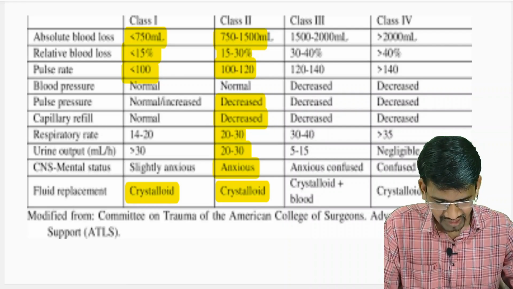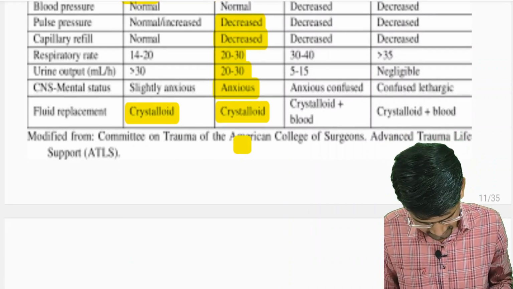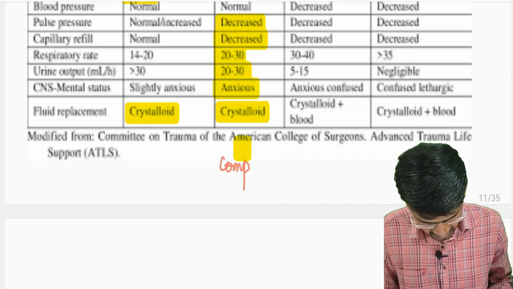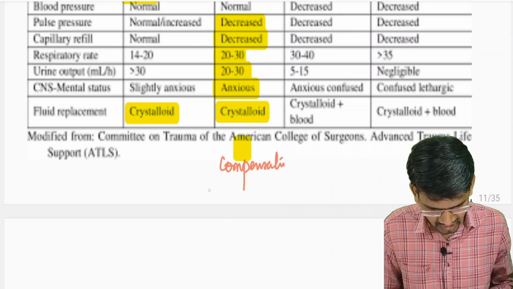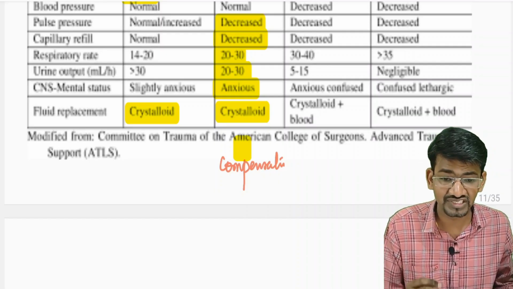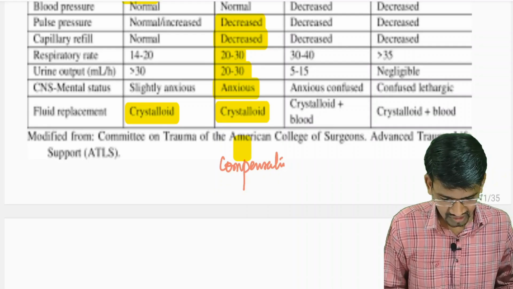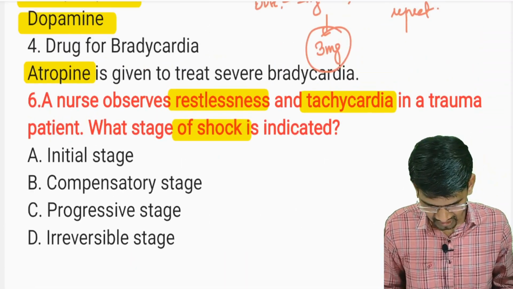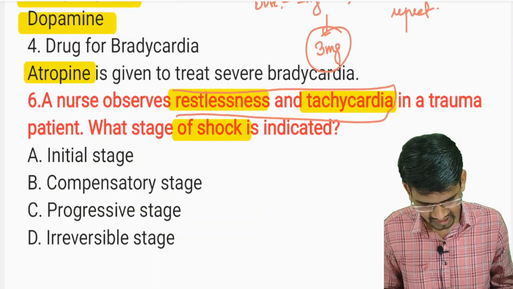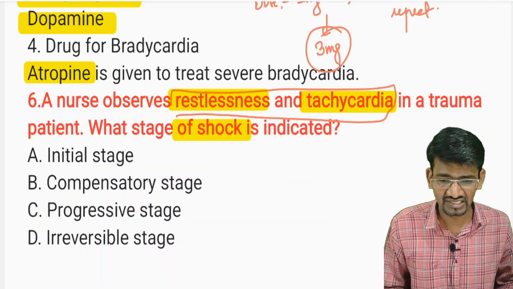See here, with tachycardia, this class 2 we call the compensatory stage. Here the patient has tachycardia, the urine volume decreases, and the patient becomes anxious, that is, restless. In the question they have given that the patient is restless and tachycardic. Two things they have given: tachycardia is there and restlessness is there. So obviously it is the compensatory stage.